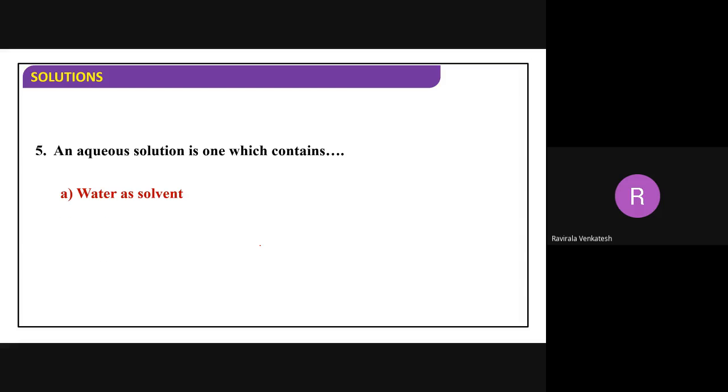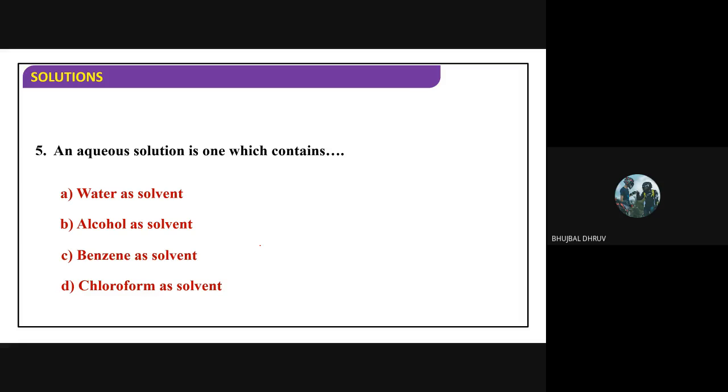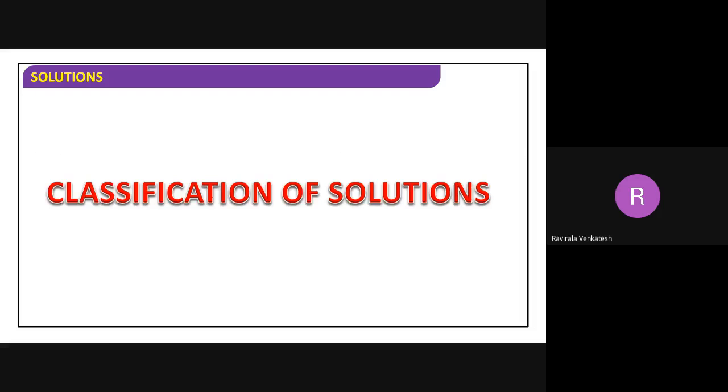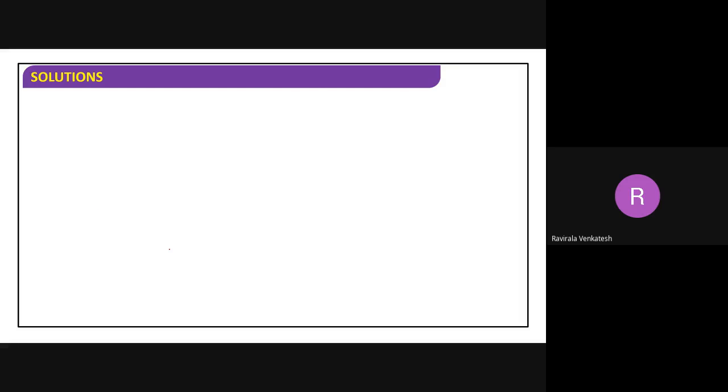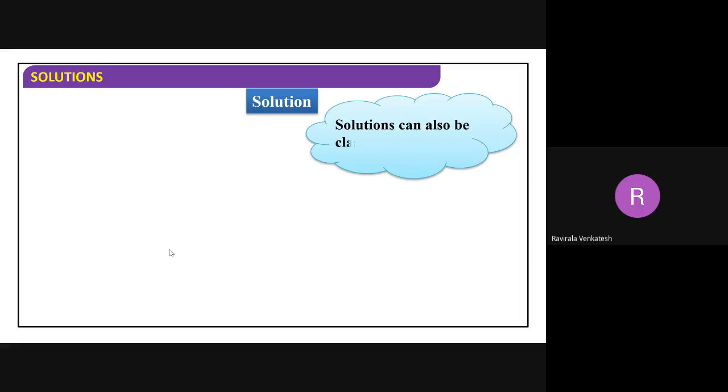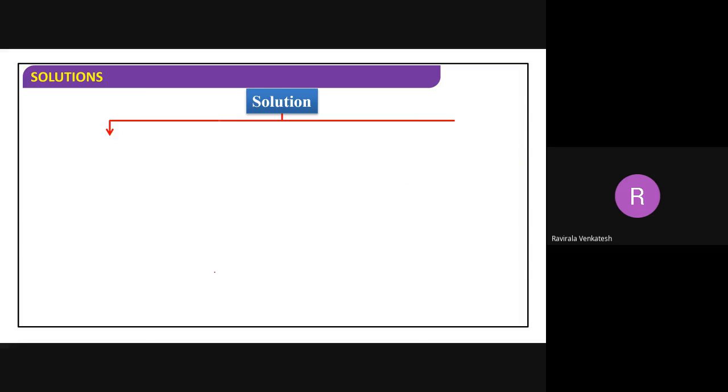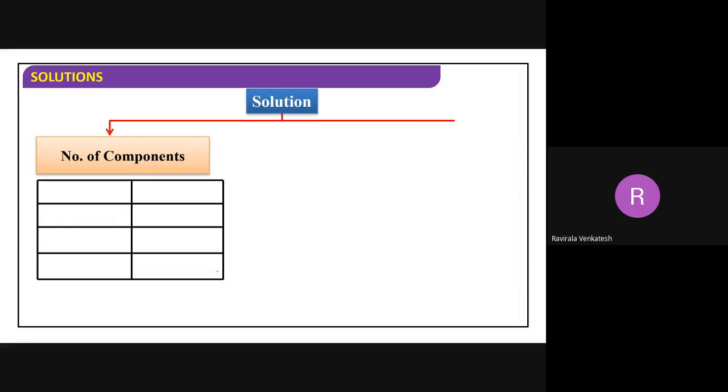Aqueous solution contains which is the correct one? Water as solvent. Next. Now the next thing is classification of solutions, beta. How to classify the solutions. From the examination point of view, classification of solutions is important. Solutions can be classified based upon what criteria? First thing, number of components. This is not very important for us; from the examination point of view, not at all important.